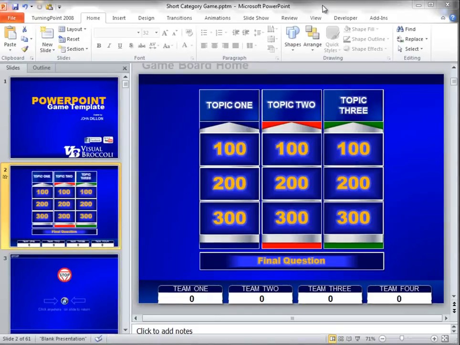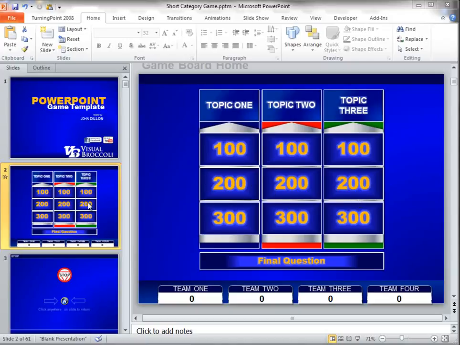So here's the game board template as it is when you first open it. One recommendation is, before you start building, go ahead and File, Save As, and make a new instance of the game so you can keep the actual template clean. So that being said, let's show you a few basic things here.